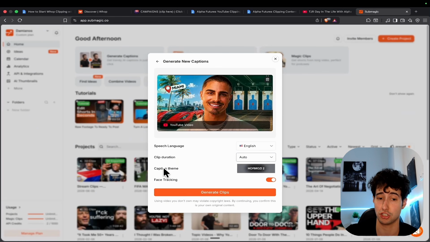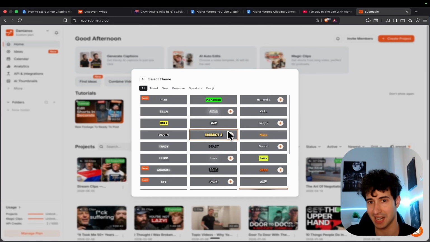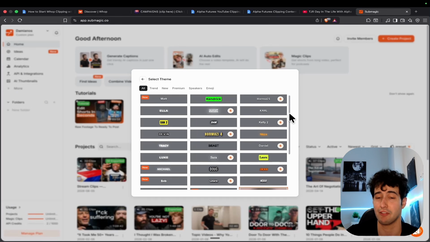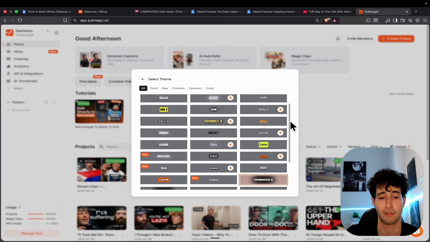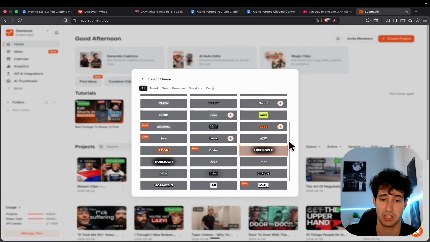And then they also give you the option to customize the captions of your video, which is honestly a super good feature that I think is very underrated when it comes to clipping, because what Submagic has done over here is they have basically cloned all the captions from the most popular creators. And why this is such a cheat code is because if somebody sees a certain type of captions in your video they are familiar with because they see them from their favorite creator, then they're more likely to sit there and watch your video as well, simply because of that.